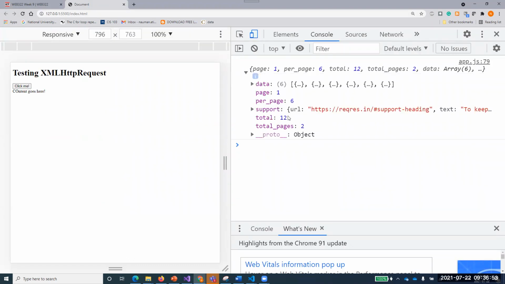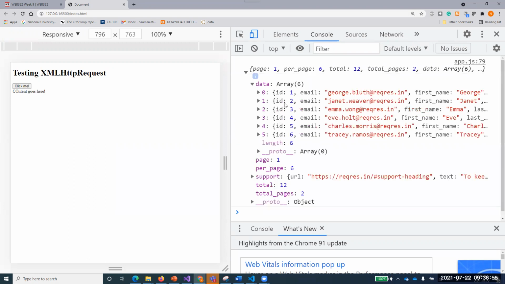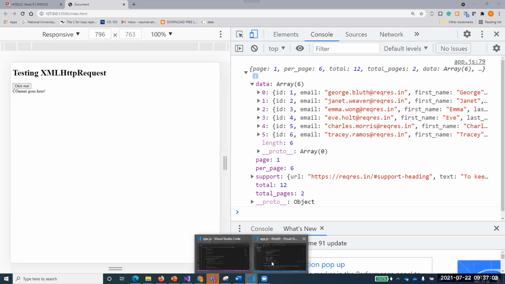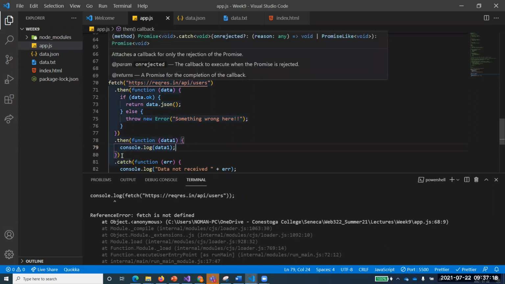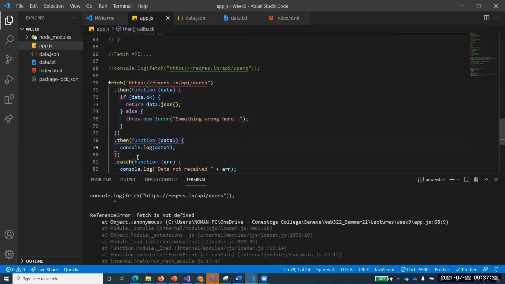You see, this is now our data, which has all the records in it, which were sent by that file. Right. So what we do is that basically we process that data and convert it into JSON, then send it to another then, and this then receives that data into a variable, and then we can just display that data over here. So this is another promise that brings up the data for us.